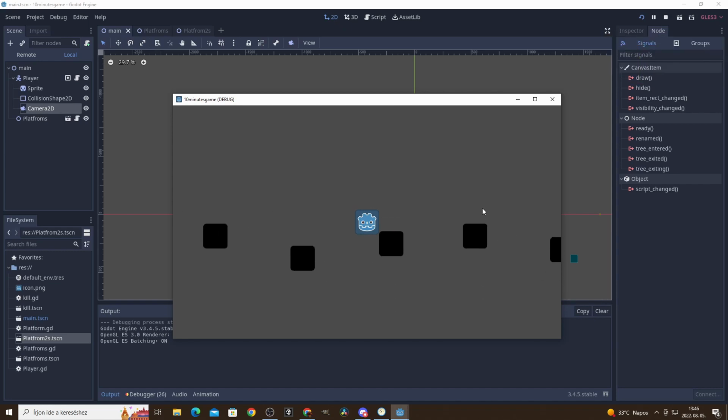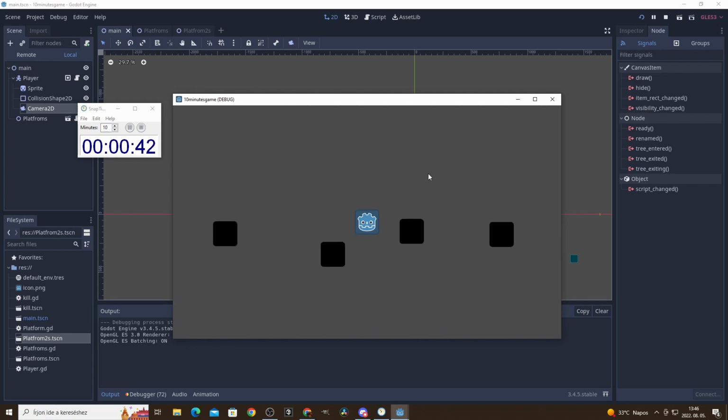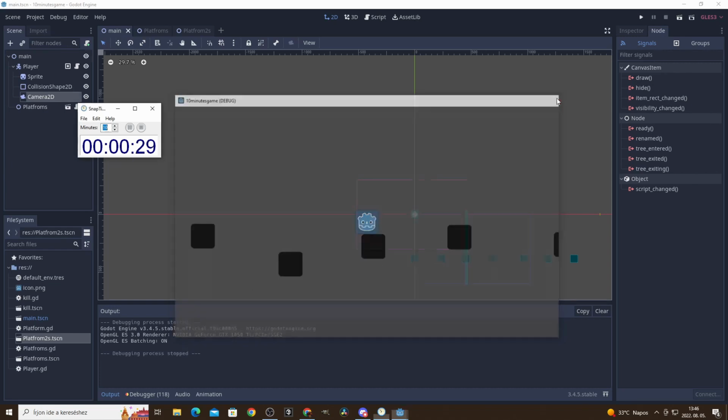For some reason, when the game spawns the new platforms, a whole bunch of errors show up, but it doesn't stop the game from running, so we're just gonna ignore that. This actually took a little bit shorter than 10 minutes, around 9 minutes and 10 seconds, so I'm genuinely surprised.